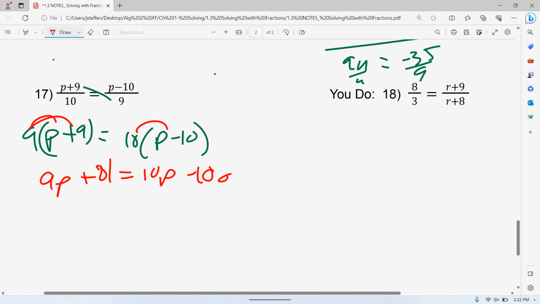Right? Subtract 10. Oh my goodness. Oh. 9 minus 10 is negative 1P plus 8.